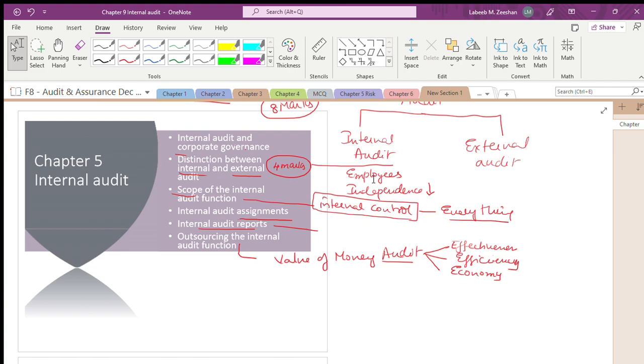What is the concept of internal audit? What is the difference between internal audit and external audit? What is the scope of internal audit? What assignments will the internal auditor do? What is the importance of internal audit reports? Why will we outsource it? If you outsource it, what are the advantages and disadvantages? If you employ the people, what are the advantages and disadvantages? These are the basic things we will cover.